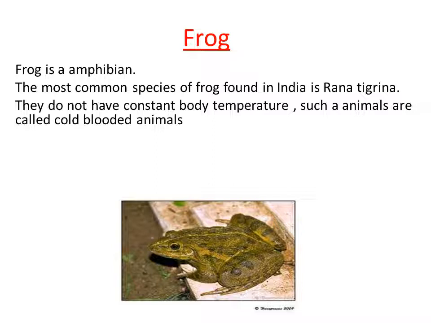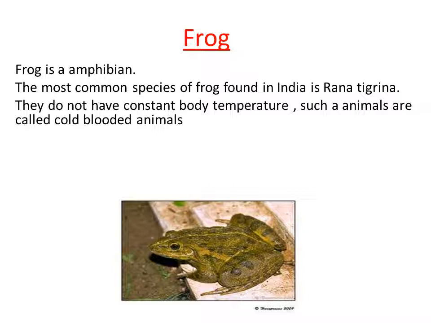But if you take frog, they do not have constant body temperature, so their body temperature changes frequently according to the external environment. Say for example, the temperature is very high outside, so with respect to that, the frog body temperature also changes. Clear? So because of this, the frog is called a cold blooded animal.